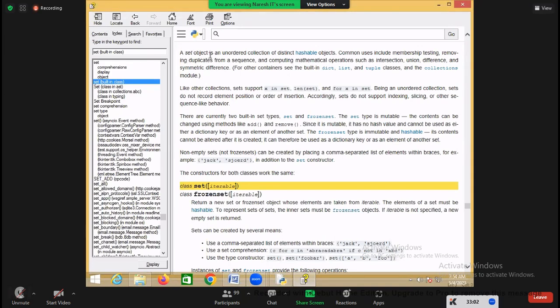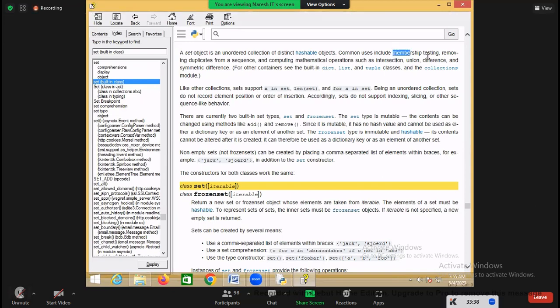Now you can see a set object is an unordered collection of distinct hashable objects, and common usages include membership testing. Membership testing means finding whether a given element is there or not, or how many times a given element occurred. Frequency count might be useful when you are performing statistical operations, when you want to know how many times one value is repeated within the collection.